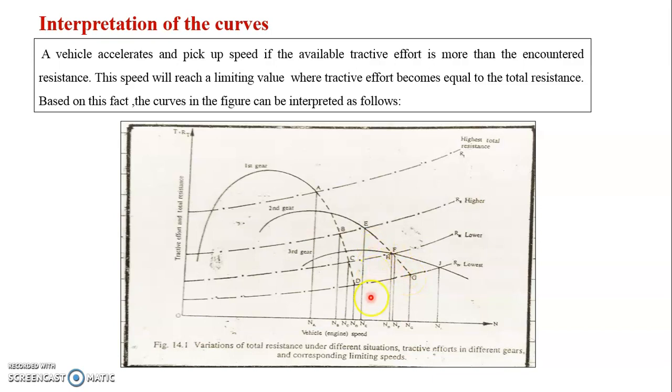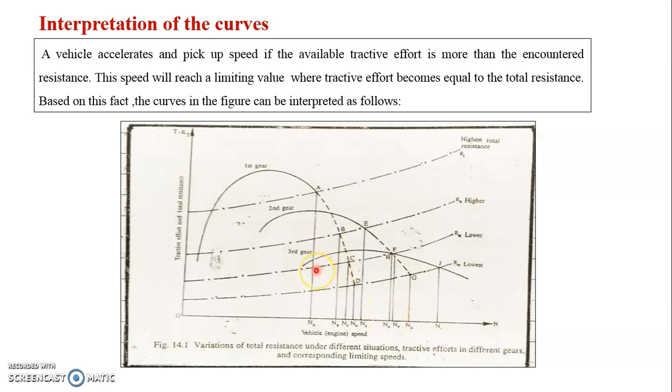Accordingly, NE, NF and NG are the limiting speeds for second gear for these different resistances. If the vehicle is moving such that it has to overcome the resistance R2, it cannot attain a speed greater than NE. So for getting a speed higher than NE, the third gear has to be engaged.